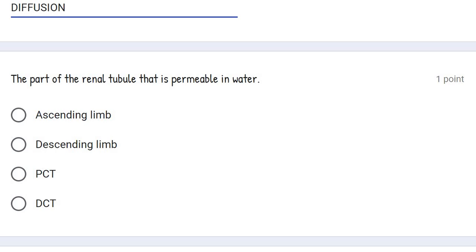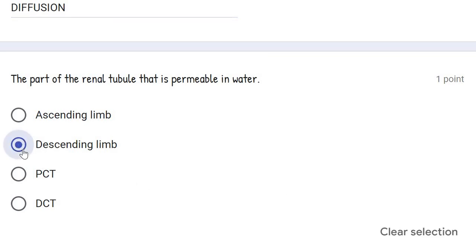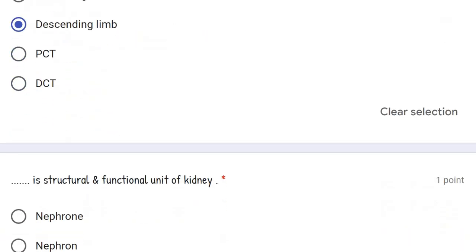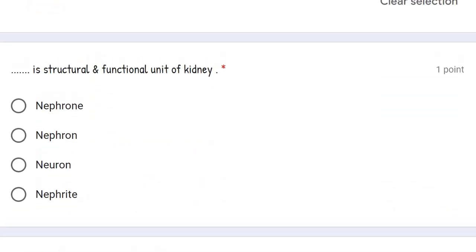Descending limb is permeable to water, highly permeable actually, out of ascending limb and descending limb. PCT and DCT also help in reabsorption of water. But here the correct choice will be descending limb because that is specifically permeable to water. Dash is the structural and functional unit of kidney. The correct answer is nephron.